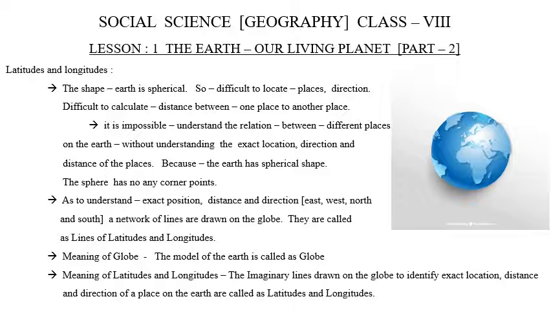Now once again we will see the meaning of latitudes and longitudes. The imaginary lines drawn on the globe to identify the exact location, distance, and direction of a particular place on the earth are called latitudes and longitudes.